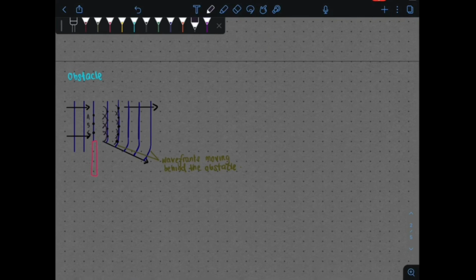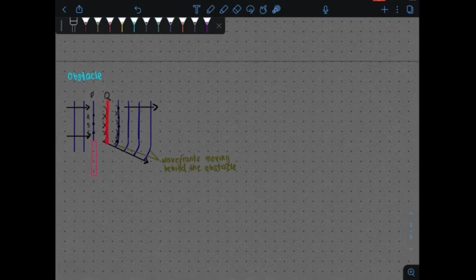These A, B, C on wavefront, let's say I call this P, are close to the obstacle. Wavelets are emitted from these points. So all points A, B, C will emit wavelets. These are the wavelets that it emits. Let's call this wavefront Q. Wavefront Q is the envelope of these wavelets and part of it is behind the obstacle.